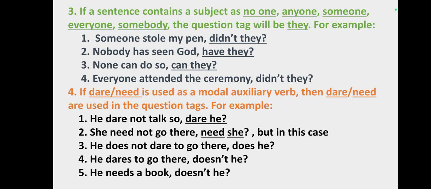Fourth number, he dares to go there, doesn't he? Same thing is here also. Here, dare is not an example of a modal auxiliary verb. Here it is a main verb, and hence the auxiliary verb is there in the tag. Fifth number, he needs a book, doesn't he? Here, the same thing is there. Need is not an example of a modal auxiliary verb here, and hence the auxiliary verb is there in the question tag.